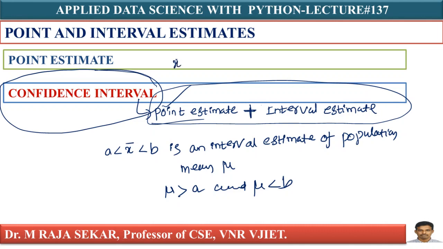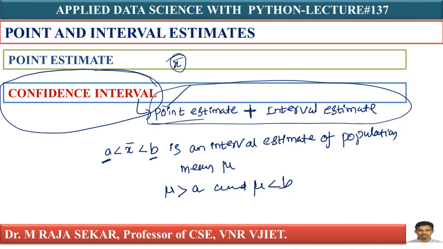For example, x bar is a point estimate of the population mean. Interval estimate, I already defined, is defined by two numbers. A is one number and B is another number, between which a population parameter is said to lie.